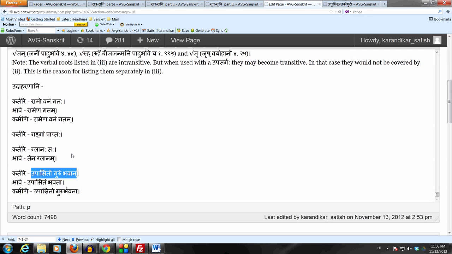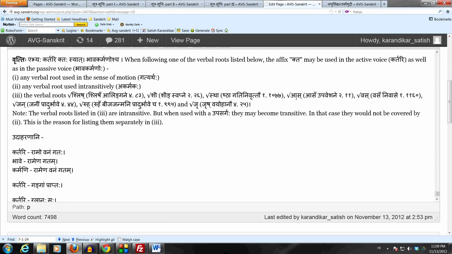Now, it may also be used bhava karmanoho. For example, if you want to say bhave, you can say upasitam bhavata, just like we had ramena gatam. Upasitam bhavata means the act of worshipping was done by you, sir. Or we can also use karmani. Upasito gurur bhavata. The teacher was worshipped by you, sir. So this is karmani. So this is one example of how a verbal root listed in this 3472, in this case as, will be used in all three senses.